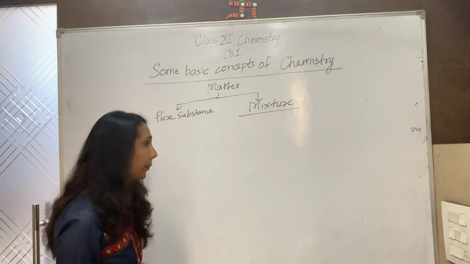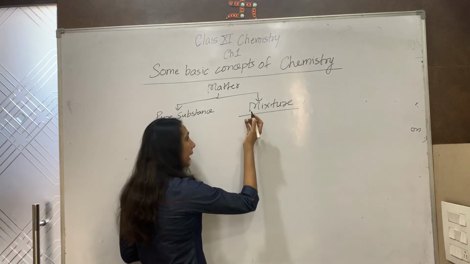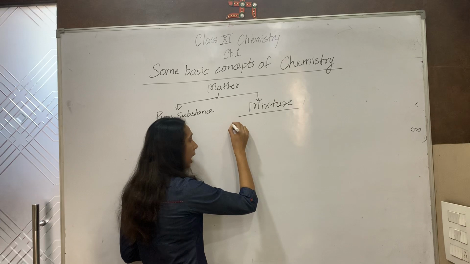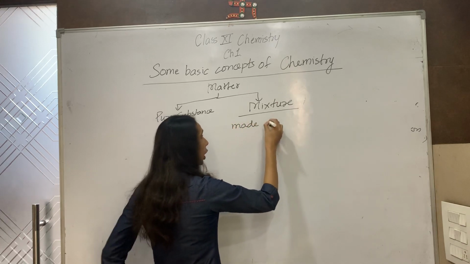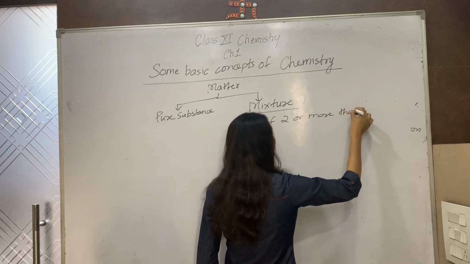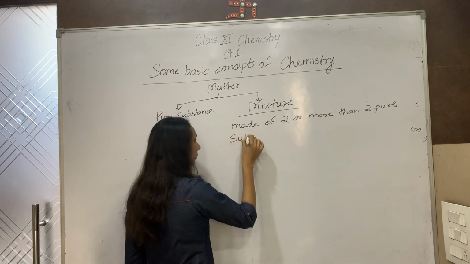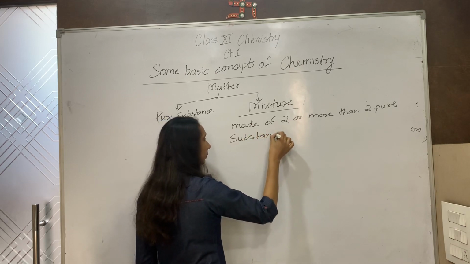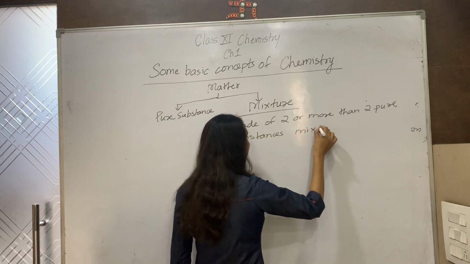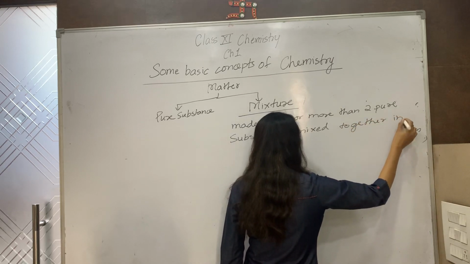A mixture, what is a mixture? A mixture is made up of two or more than two pure substances mixed together in any ratio by mass.